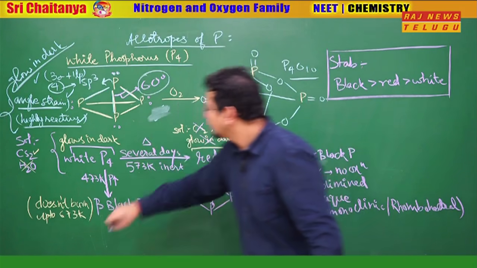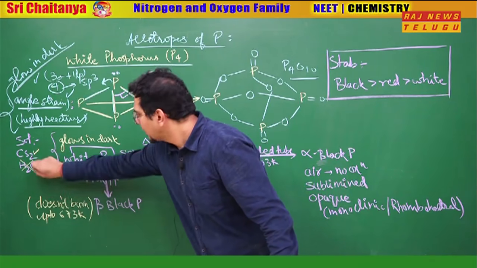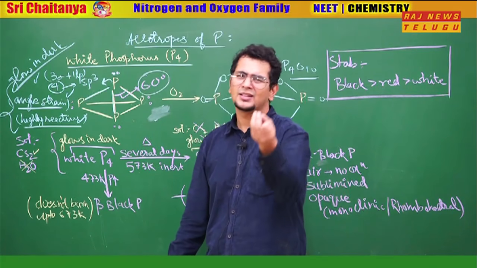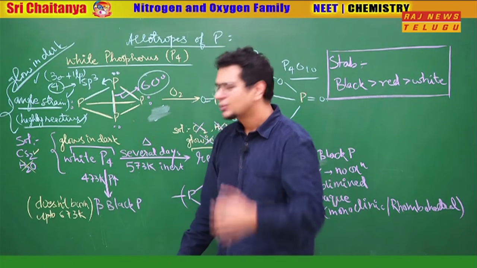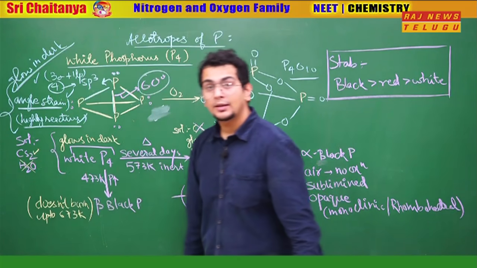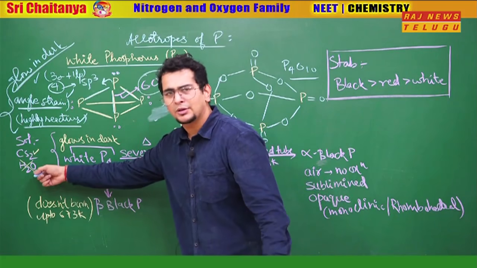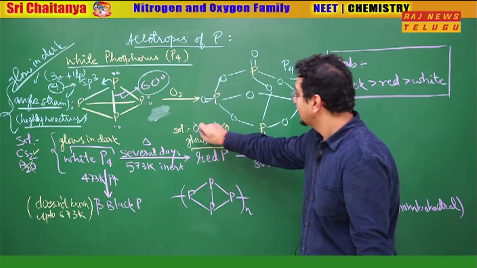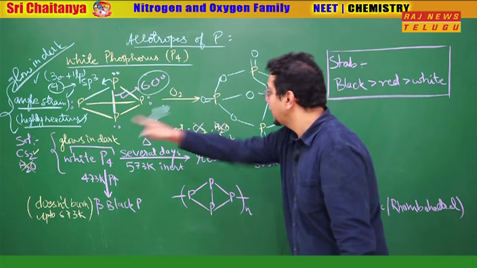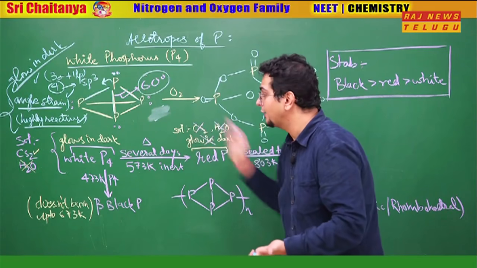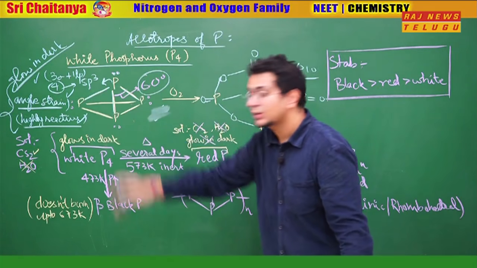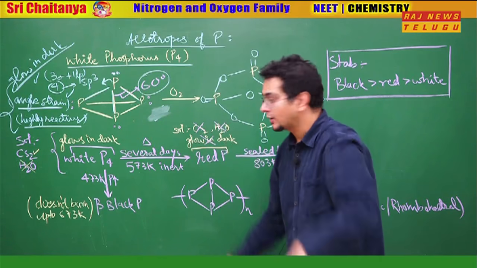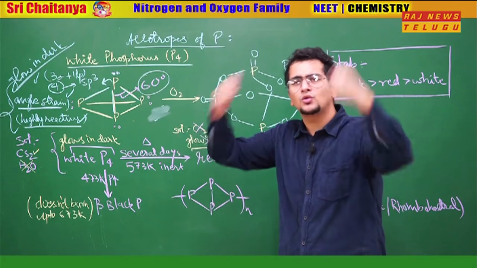Apart from that, white phosphorus is soluble in CS2 but not in water. Why, sir? Like dissolves like. It is a non-polar compound, soluble in the organic solvent, not the polar protic solvent. Ionic compounds are soluble in water. Then, the red phosphorus is neither soluble in CS2 nor in water. Very important question. The difference between red and white phosphorus is that white phosphorus is soluble in CS2, not in water. Red phosphorus is soluble neither in CS2 nor in water.